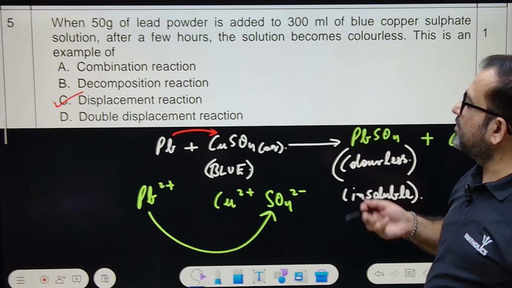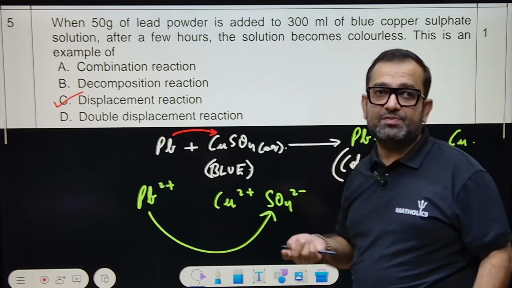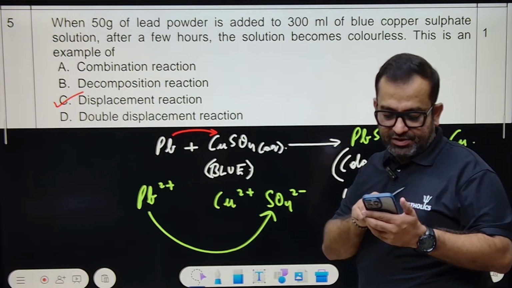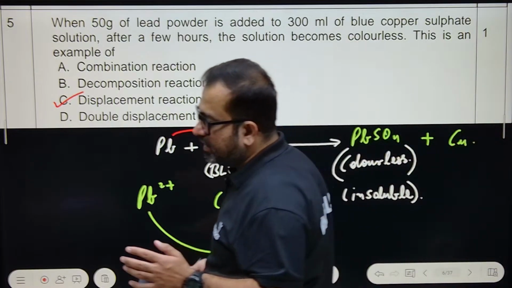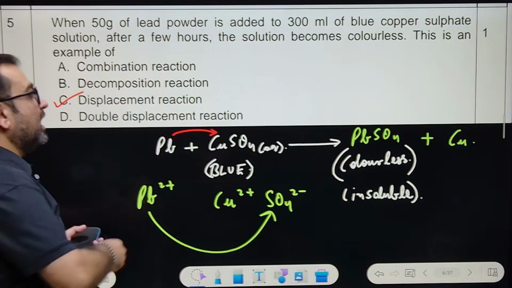Obviously, it is a type of displacement. Only single displacement. This is not a double displacement reaction. This is a single displacement reaction. Can we have this point clear? See how these are formed.